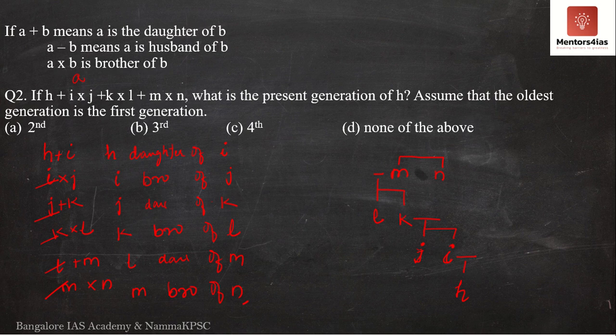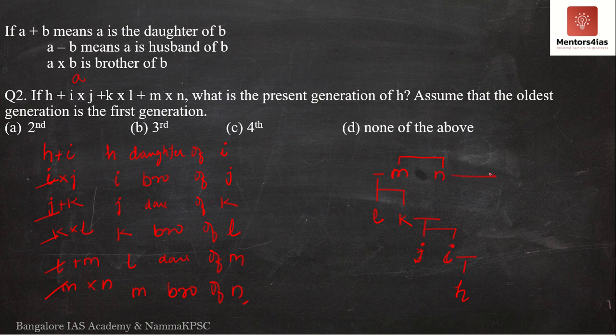This family tree actually shows the relationship between each and every family member. Now since this is only asking for the generations, we don't have to write down the gender of each and every person. Now since the question is only asking for generations, let us count the generation.